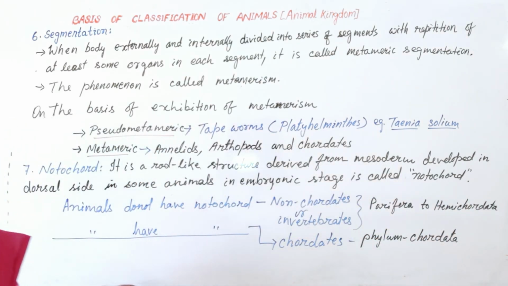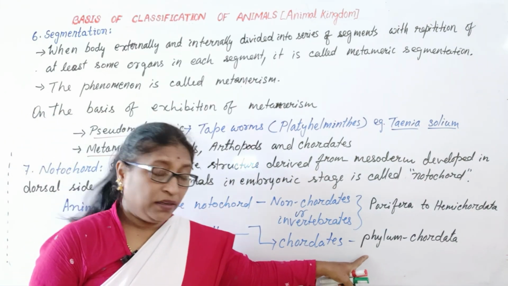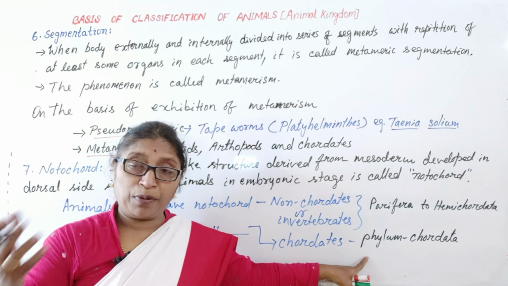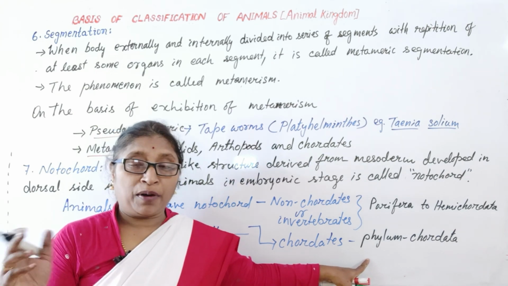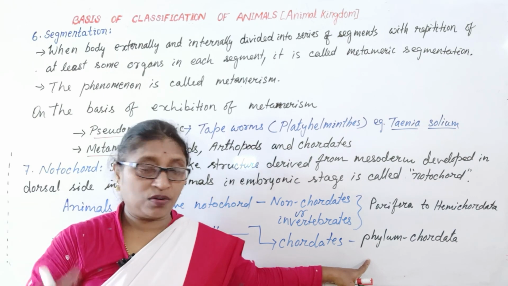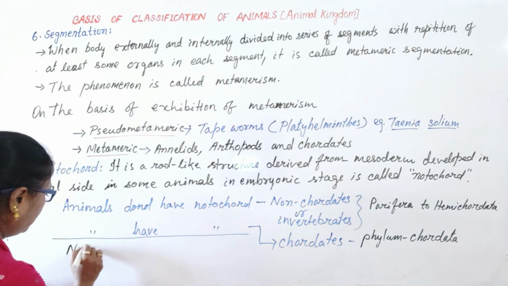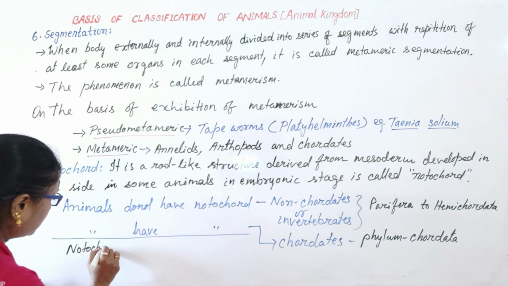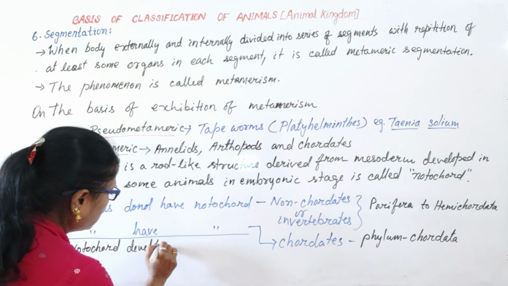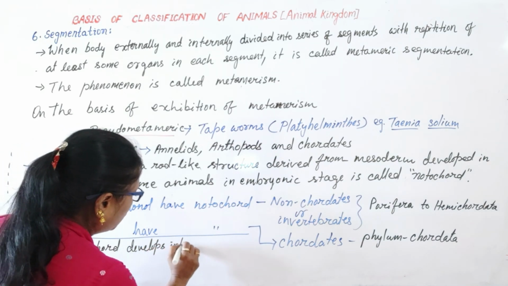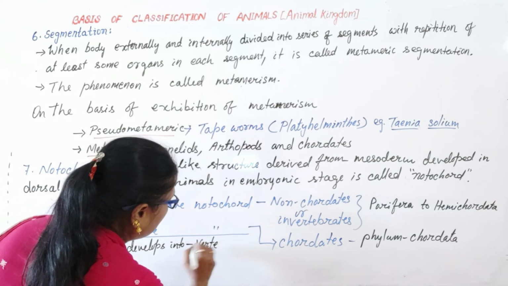In many Chordata, the notochord develops into the vertebral column, the backbone. The notochord develops into the vertebral column in vertebrates.